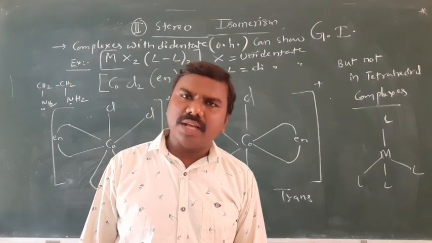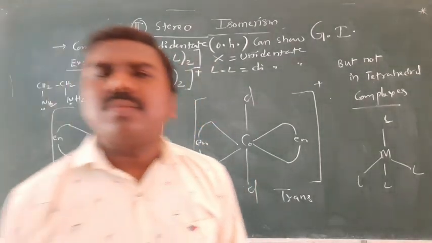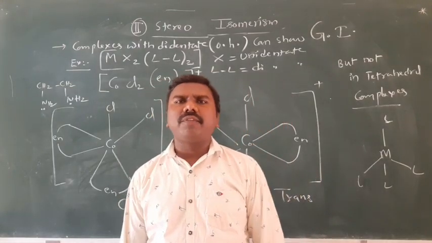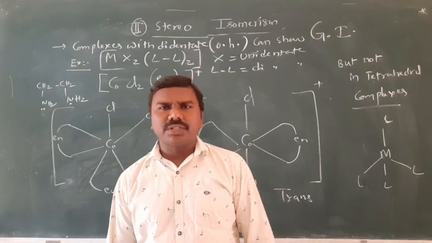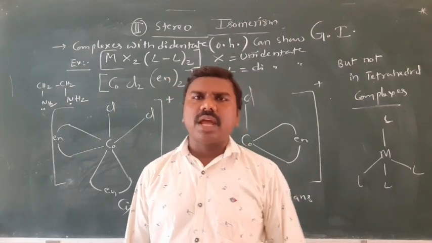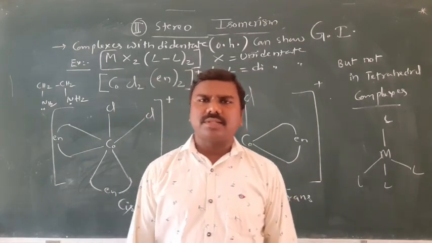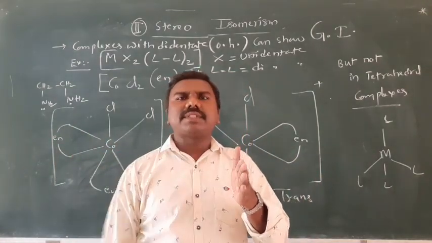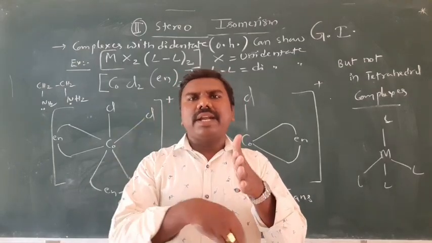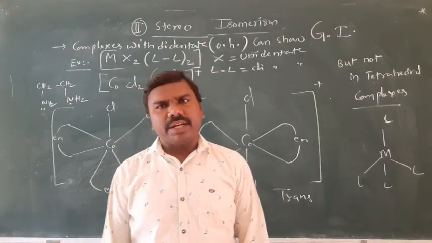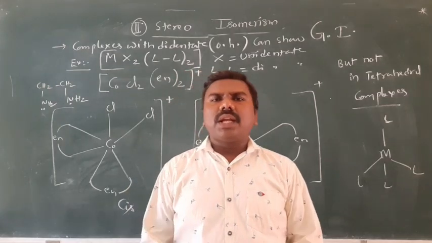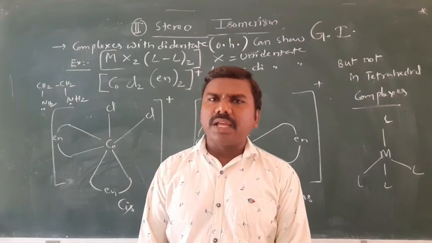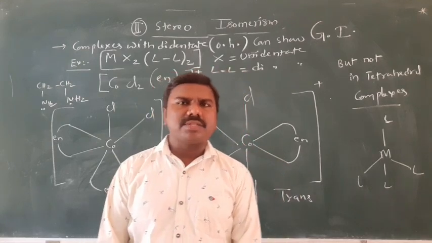Next is optical isomerism. Optical isomerism means compounds having the same molecular formula but different optical rotation, as you studied in the previous chapter, haloalkanes and haloarenes. When you pass plane polarized light, if it is rotated to the left side it is called levorotatory, and to the right side, dextrorotatory.